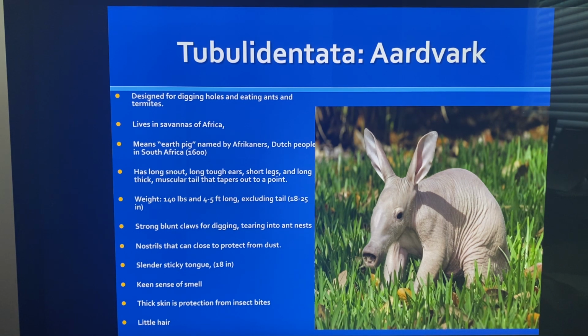They have strong, blunt claws for digging and tearing into ant nests. They eat ants. They have nostrils that can close to protect them from dust. So they can close their nostrils. And they have a slender, sticky tongue, about 18 inches long. A very keen sense of smell, of course, and very thick skin that protects them from insect bites. And they have a little hair, not much hair. Let's just say that. That's an aardvark.